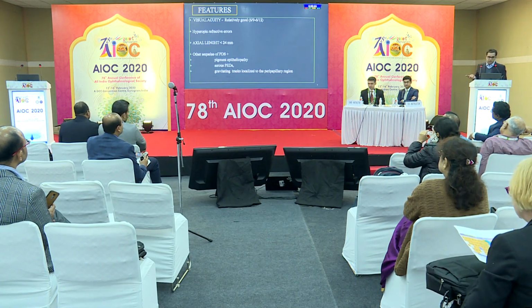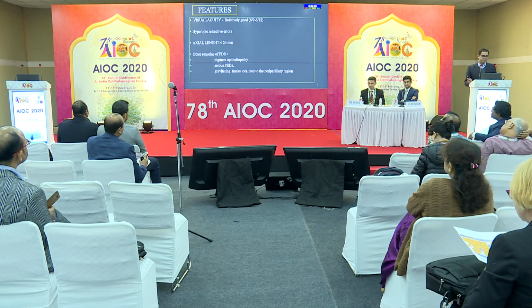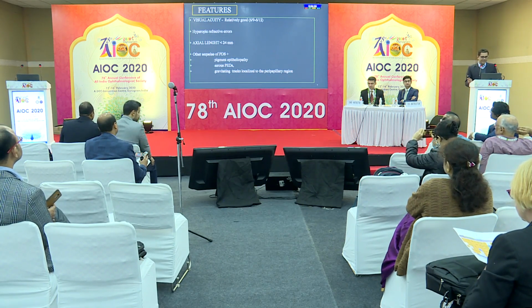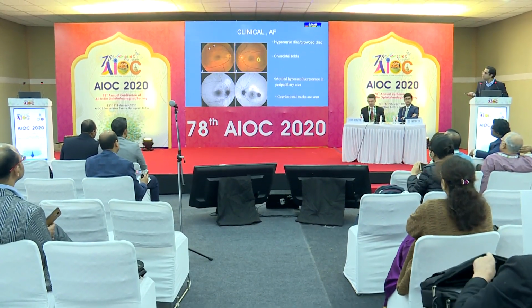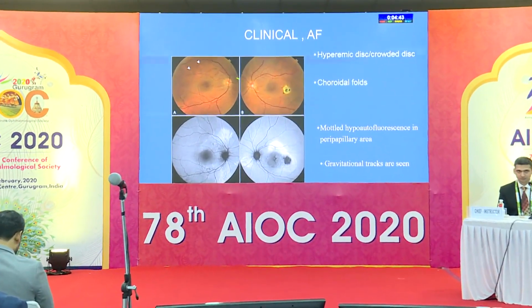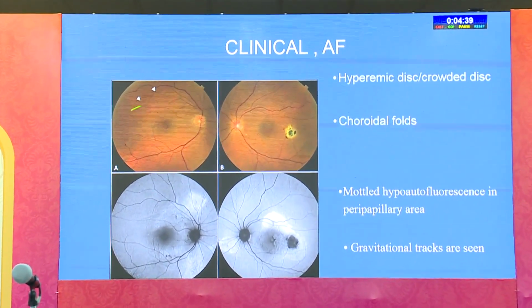spectrum disease are present. So normally these patients have a very good visual acuity of 6/9 to 6/12. These are seen in patients who are hyperopic. The axial length is usually less, and they are associated with other features of pachychoroid spectrum disease. So clinically, you may have features of hyperpigmentation. The findings which you see are that the discs are almost like congested or crowded. There may be associated some choroidal folds.